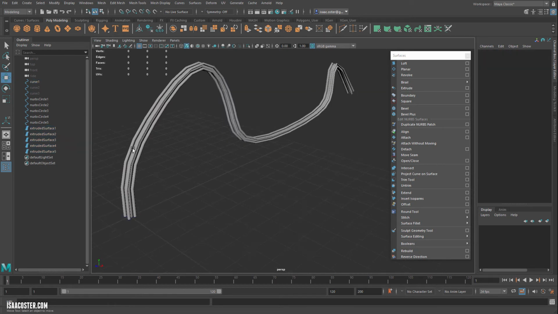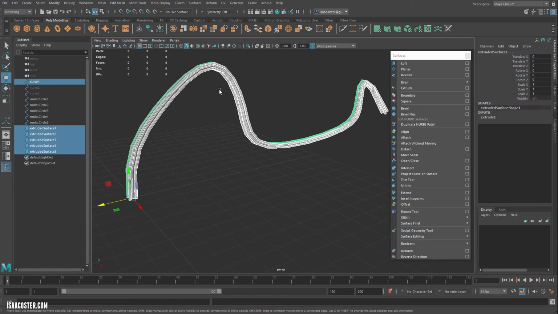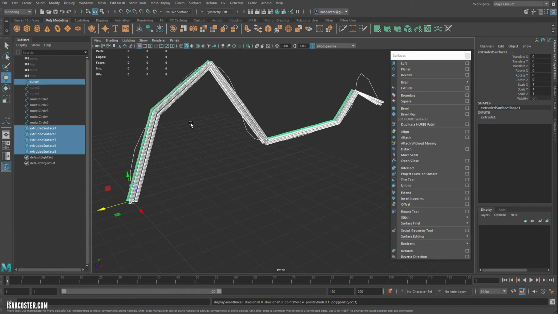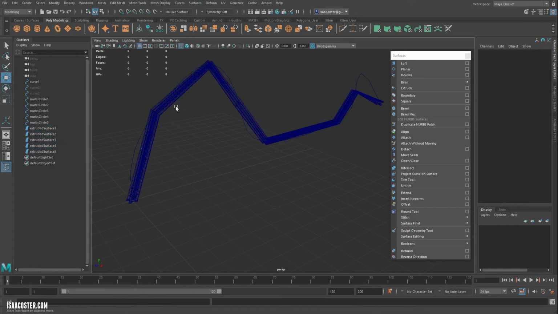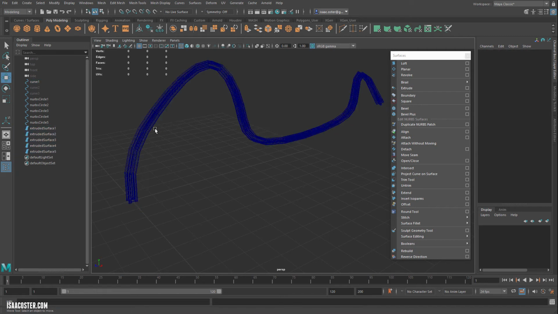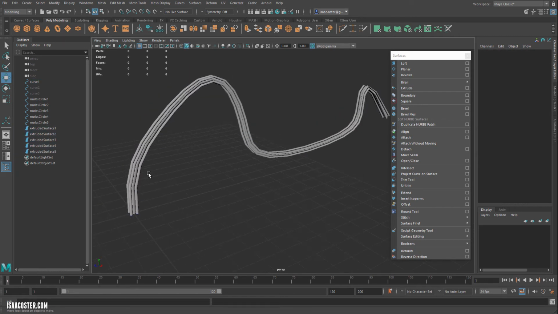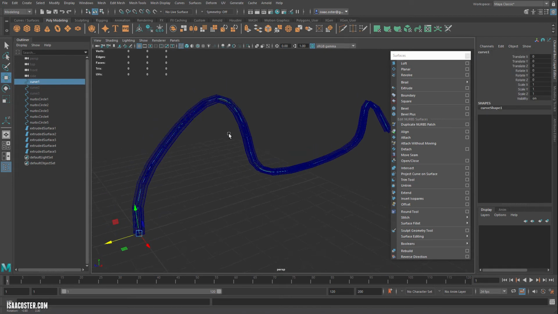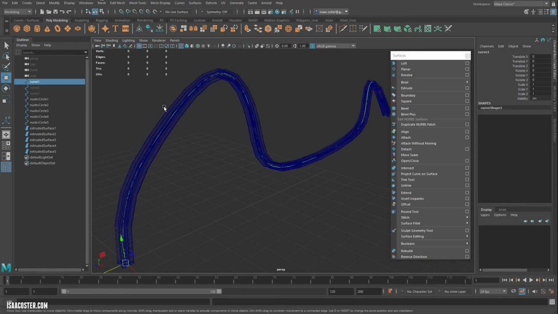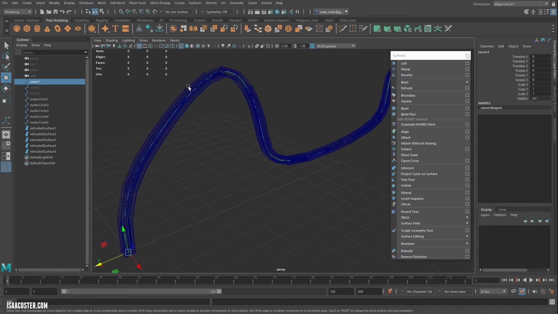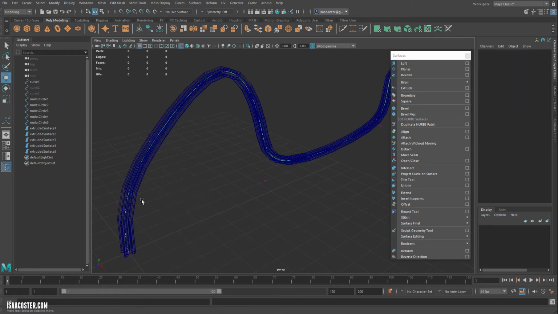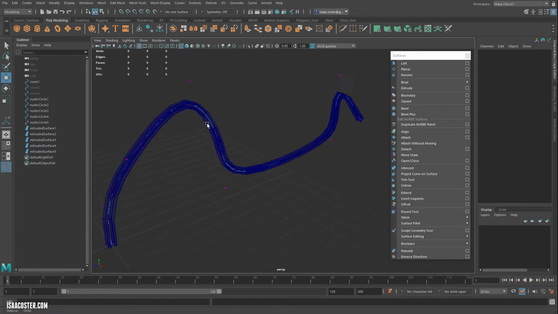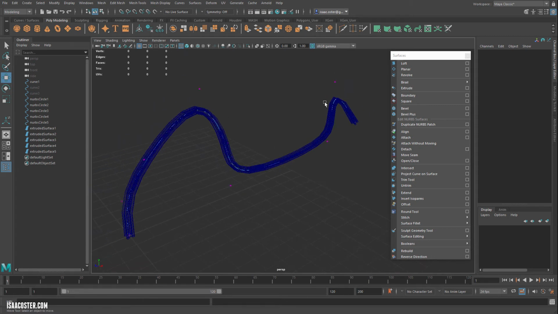The first thing is you can see how crunchy it is, right? It's like very, very blocky. Let me make sure I've got my, yeah, so we're already in the high quality rendering mode. That's low quality. And the reason it looks as rough as it does has to do with the number of points that we have on our curve. That's going to be this curve right here. So what I can do is I can actually rebuild this curve so it has a little bit more information in it. It'll preserve the curvature, but just give it more detail. And if we go to CV, we can see we've got like, whatever, 1, 2, 3, 4, 5, 6, 7 points that are making up this curve, and so it's sort of filling in the blanks here.